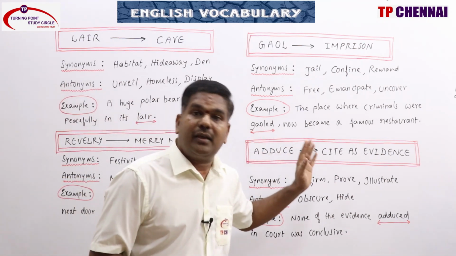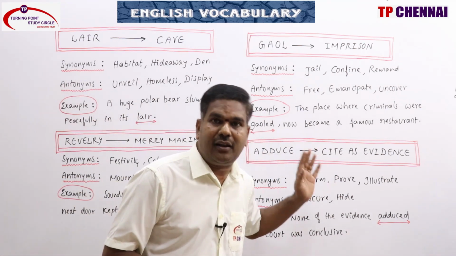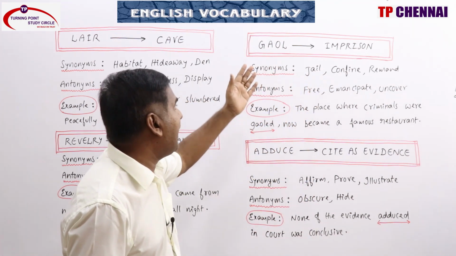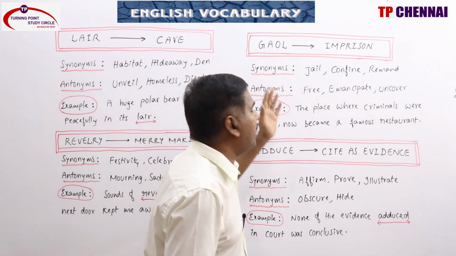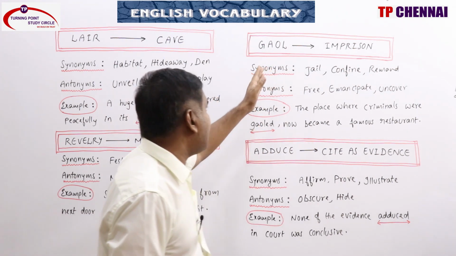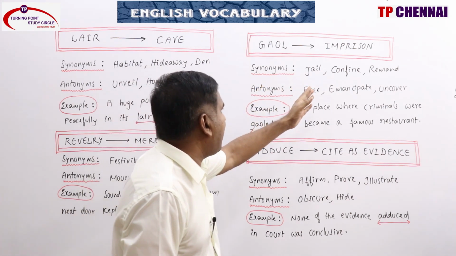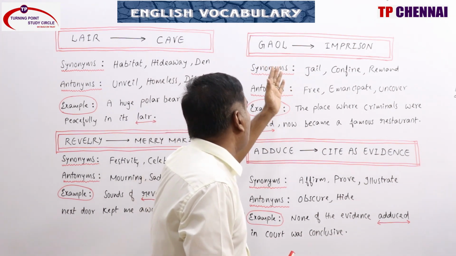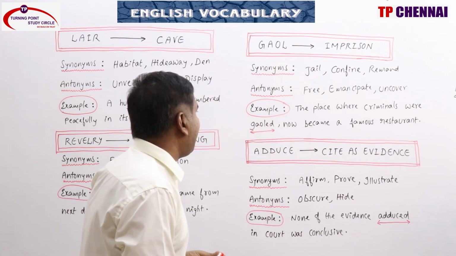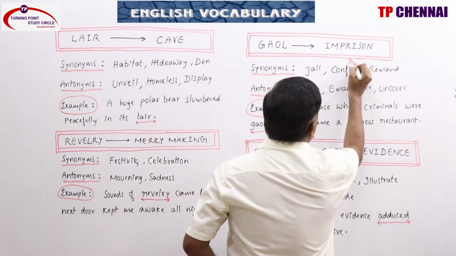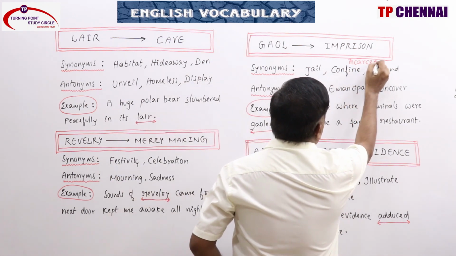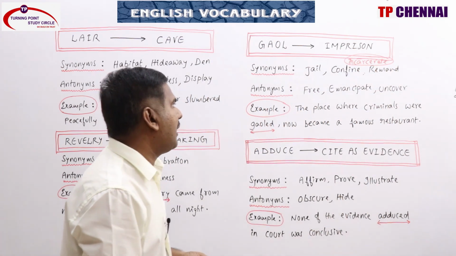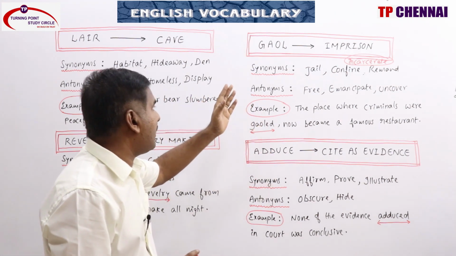Gaol, jail. We need to pronounce it as jail. Synonyms: imprison, confine, remand, house of correction, lock up, jailhouse, put behind bars, put away, detain, incarcerate. Incarcerate also means jail, imprison. It's an old-fashioned word for jail.